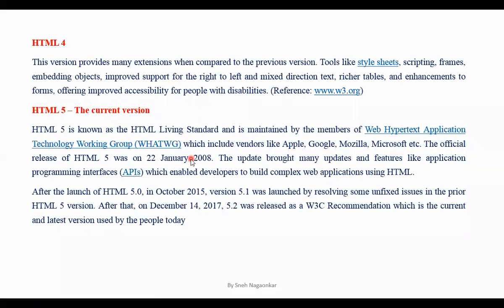The final release of HTML5 was finalized in 2008 by this group. W3C is also one group, and all recommendations after finalizing have to be registered with the W3C only. So this update again brought many updates to the 1, 2, 3, and 4 versions.